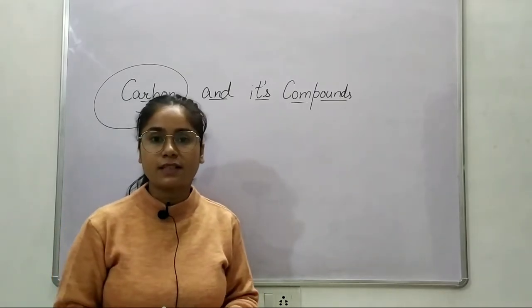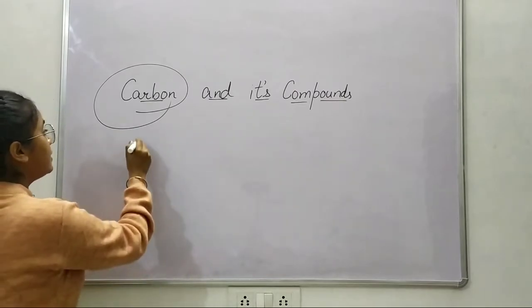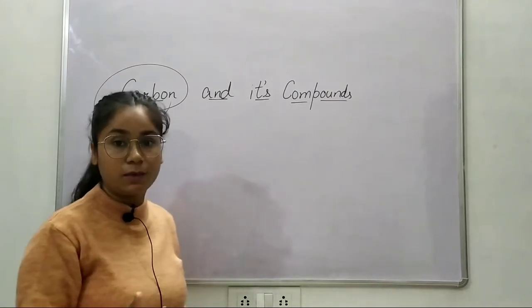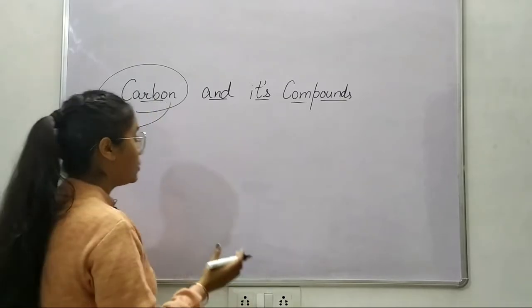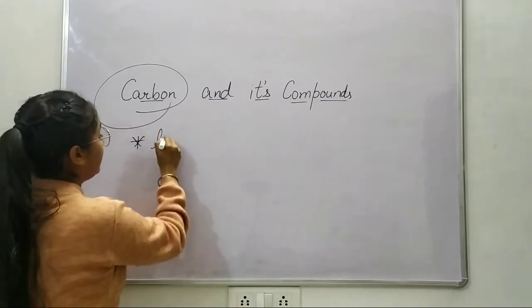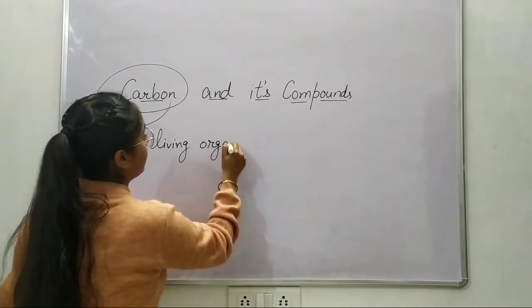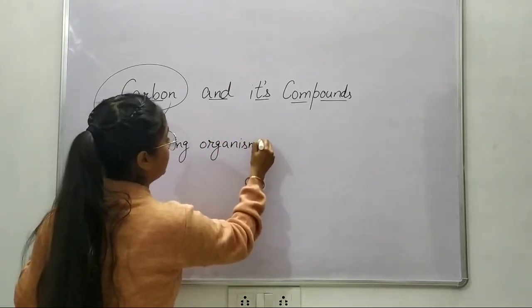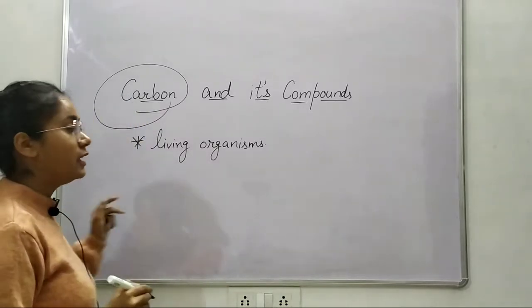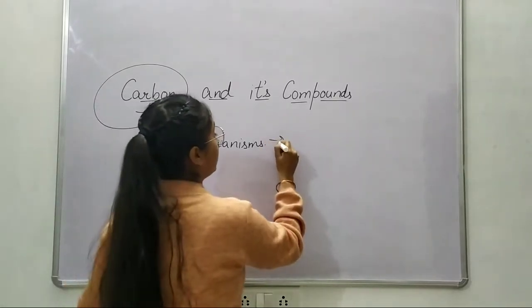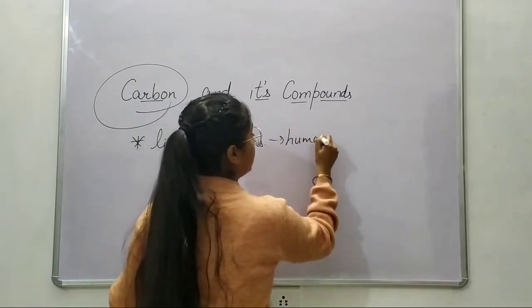Now what kind of things are made of carbon? The first example is us, we human beings. We are carbon material, okay? So all the living organisms, I would better say, all the living organisms are made of carbon. Now what do we count in living organisms? First of all, we count ourselves, human beings,